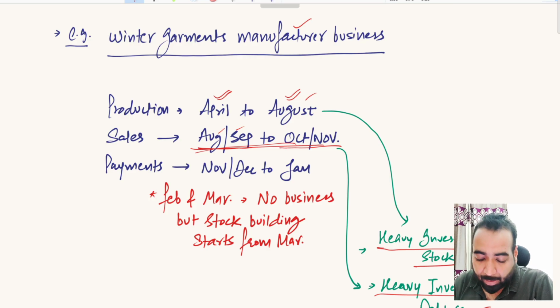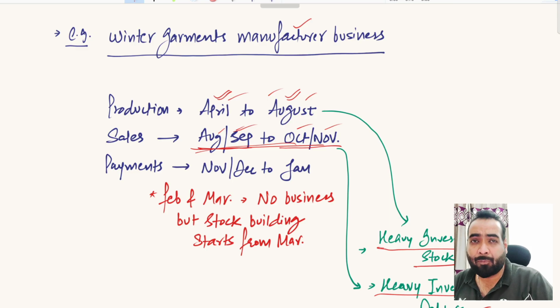In this period, the distributors who pick the stock from manufacturers start dumping it into retailers' shops. By 15th or 30th November, the full stock is dumped into the retailers' premises, and that is the peak winter season as well.